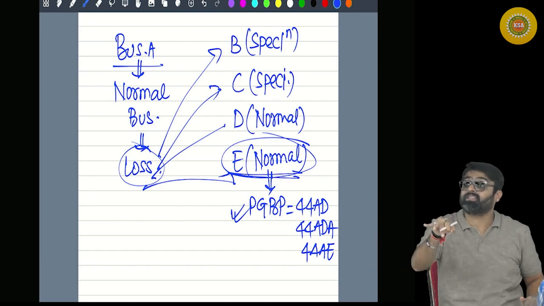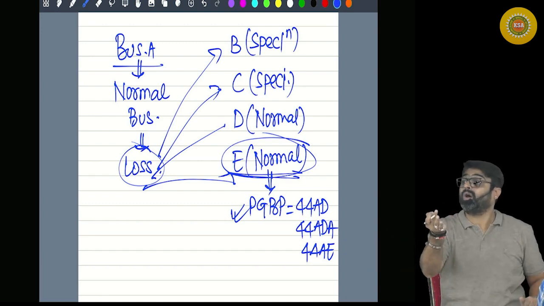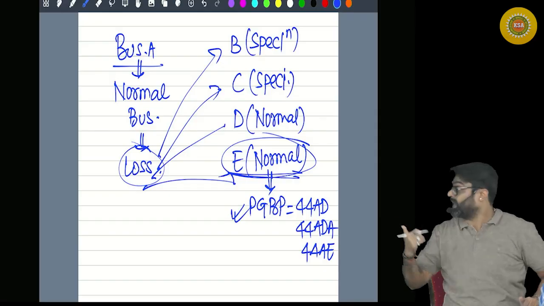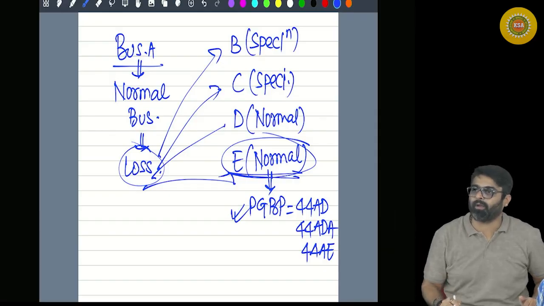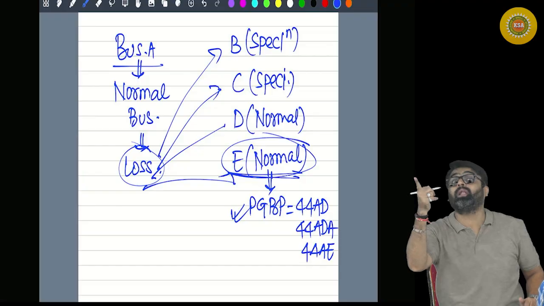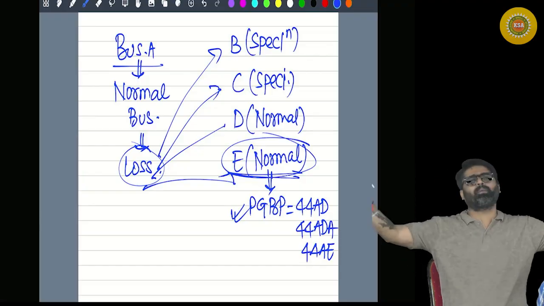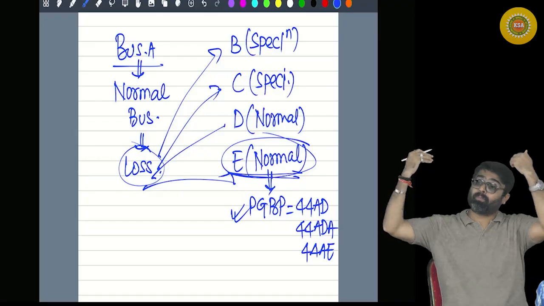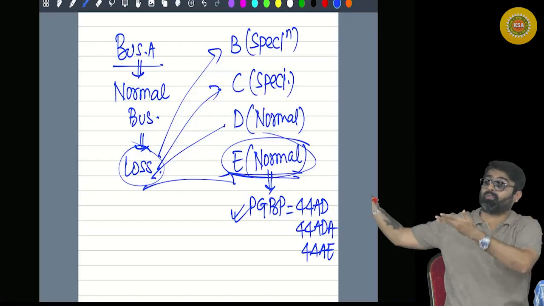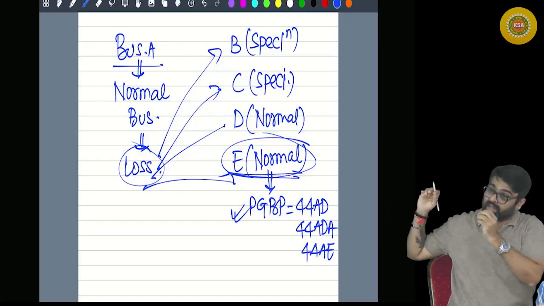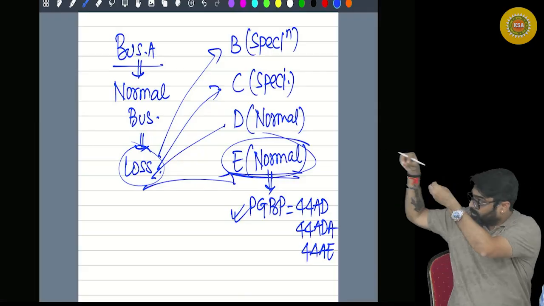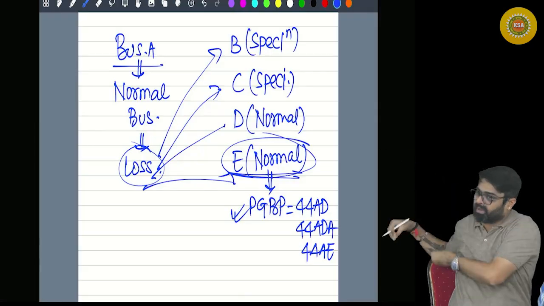If there is a restriction on set off of the losses against this type of profits, getting my point? So any normal business loss can be set off against profits of any business, even if the profit of that business is calculated by following presumptive provisions. Against those profits also the business loss of normal business can be set off.